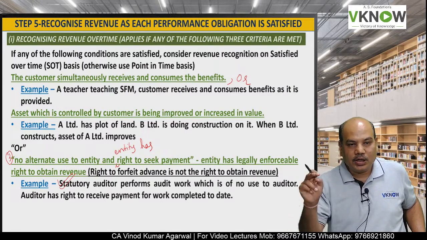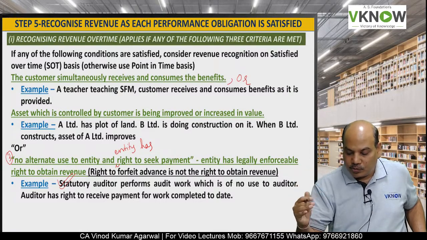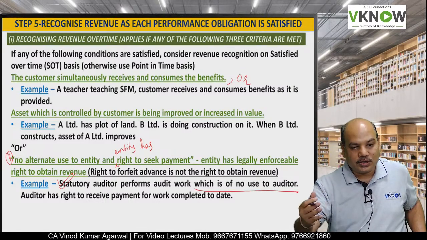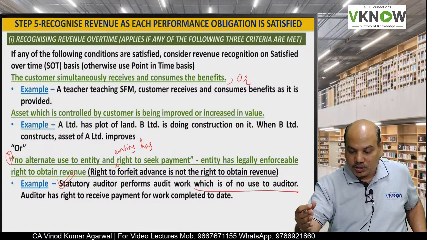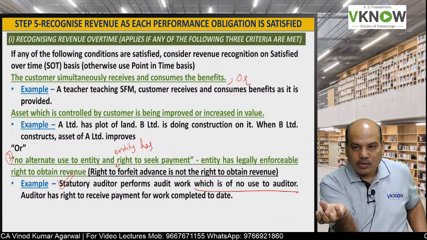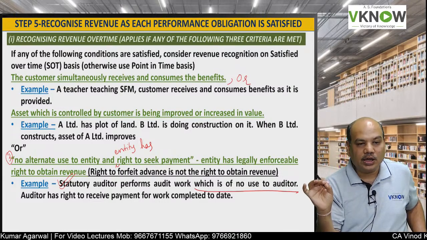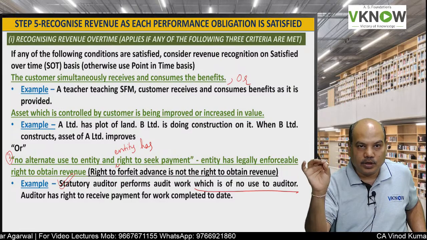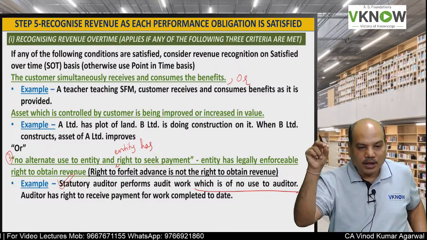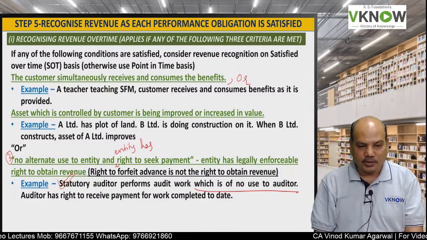For example, in your office, you do statutory audit. Let us say you have done statutory audit 60%, and for some reason the client says no, you can't work further. Whatever you have done is of no use to you, but you are entitled to payment for that 60% of the work done. If this is the case, then revenue will be recognized on satisfied over time basis.